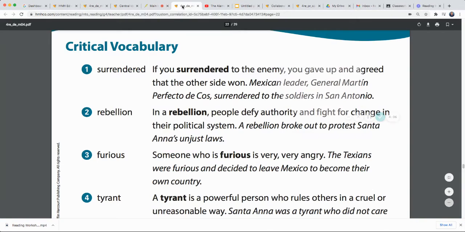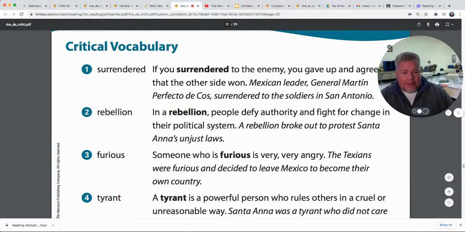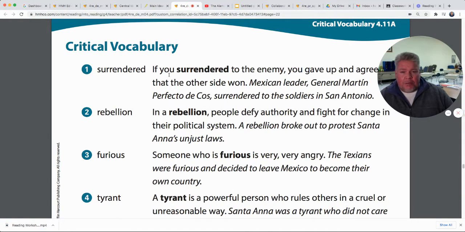Let's talk about our vocabulary really quickly. Just review it and make sure you know what the words in the story mean. The first one is surrendered. If you surrender to the enemy, you give up. You agree that the other side won. So Mexican leader General Martin Perfecto de Cos, that's how our story starts, isn't it? He had surrendered in San Antonio. It's not how it ended for sure, but that's how it started.